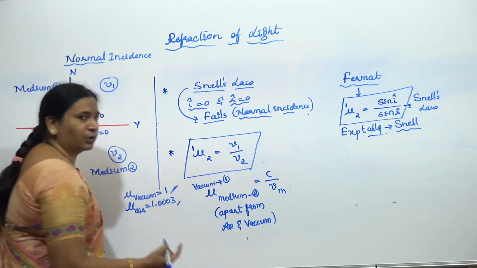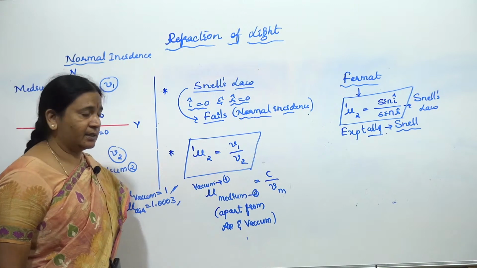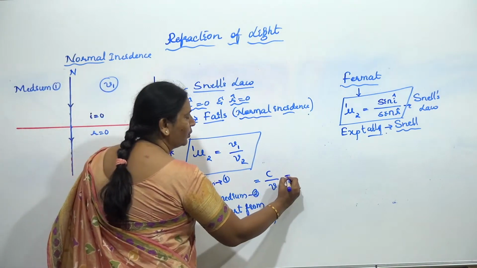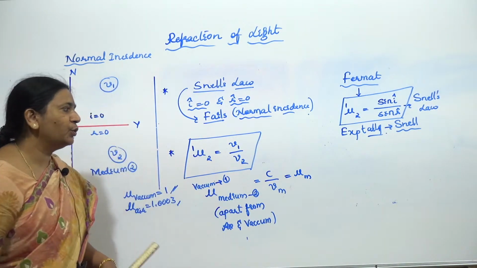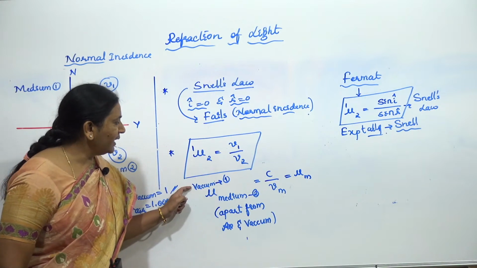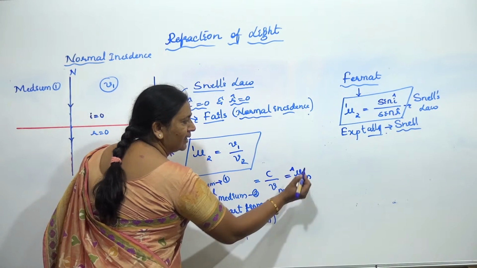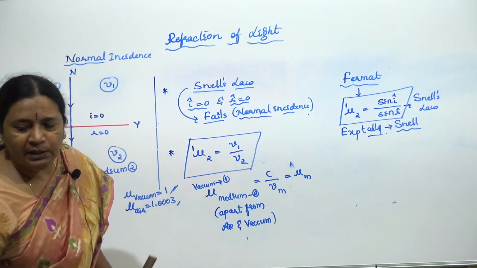Air and vacuum. Okay, hope it's clear. Apart from air and vacuum, in this case we call this the refractive index. I can write it only as mu of medium, without indicating whether vacuum or air is there. So without this I can write it.